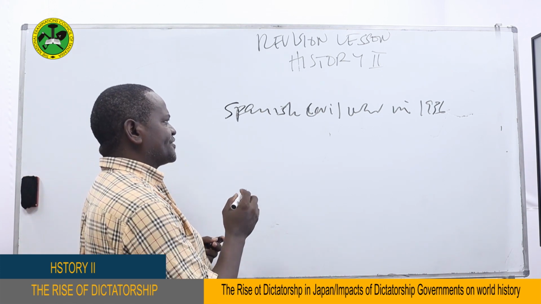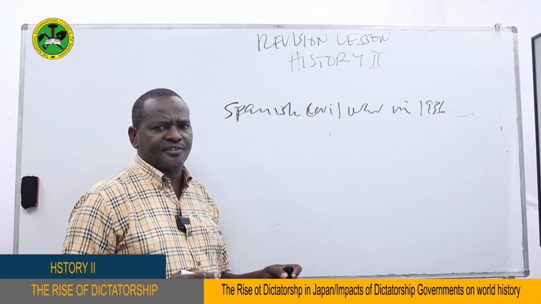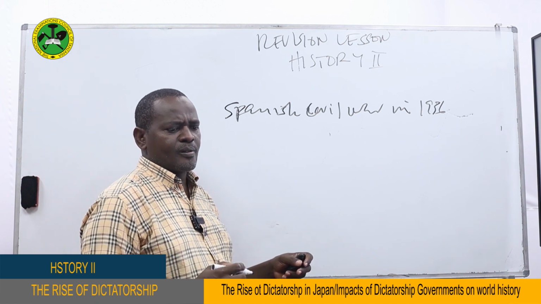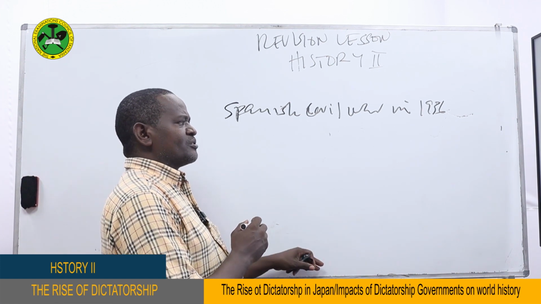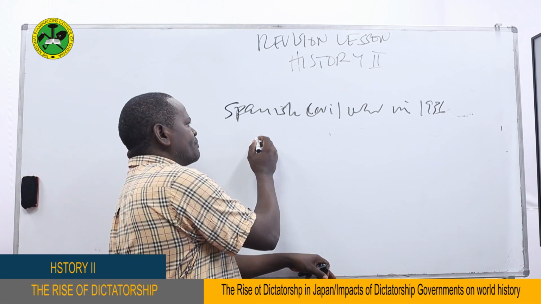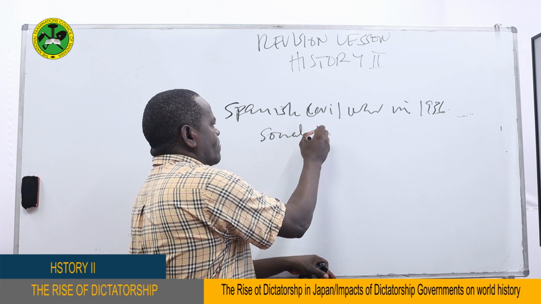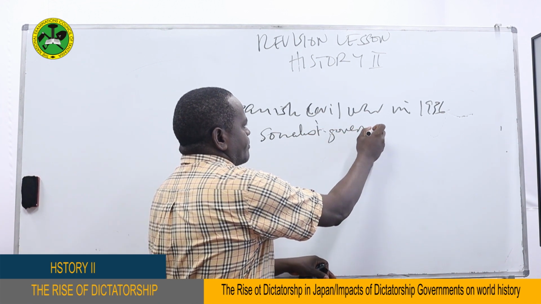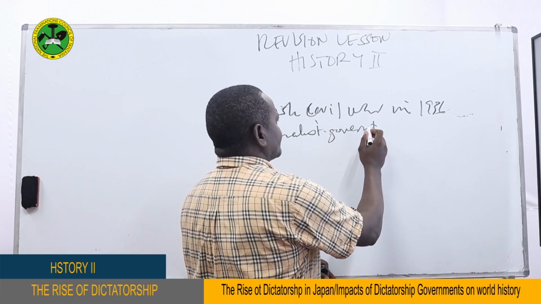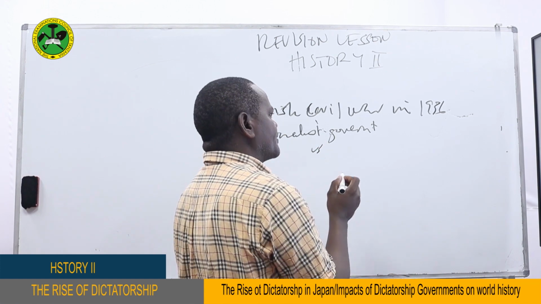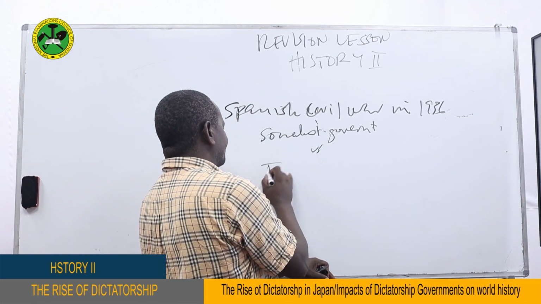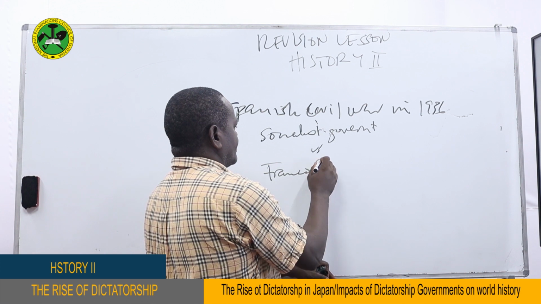This is the war which started in 1936 between two groups. One was the group led by the socialist government, and it was fighting against the group which was led by dictator Francisco Franco.